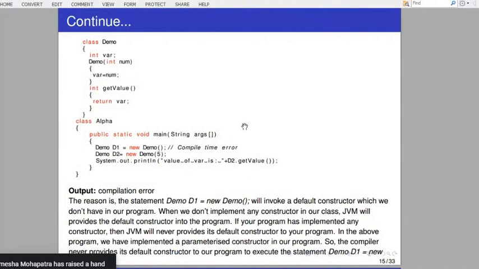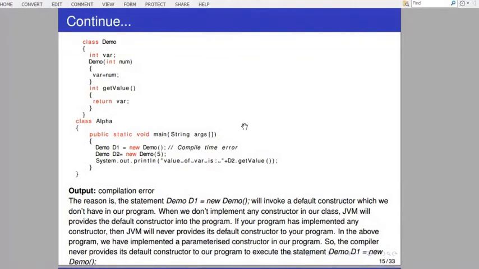Sir, in the main method, demo d1 equals new demo, but it will show error because JVM cannot use default constructor automatically. Yes. And demo d2 equals new demo 5. Then it will initialize the num equals to 5. So it will initialize the data member var equal to 5. Yes or no? Var equal to num.